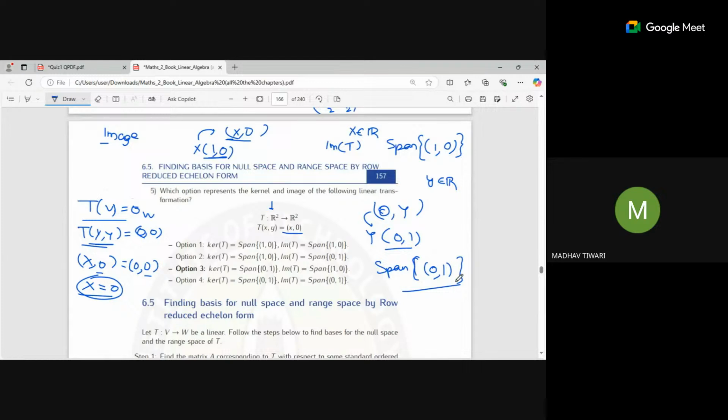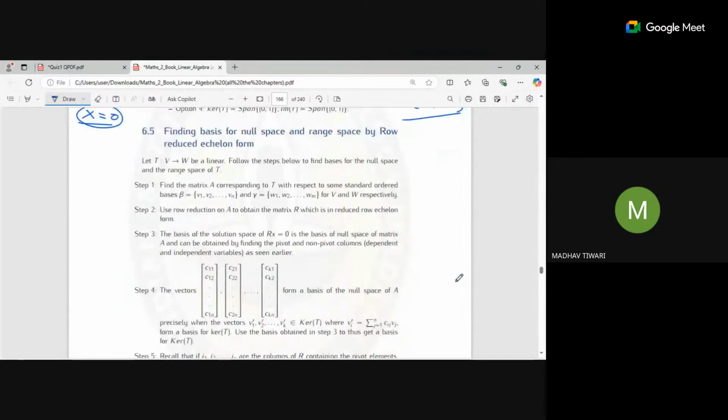Next is finding a basis for the null space. How do we find a basis for the null space? By using reduced row echelon form. Means by first finding the matrix representation for the linear transformation, and then using that matrix to find the basis for the null space. So you can see here we are given a transformation from V to W. After that, we have to find some standard ordered bases, where beta is given like this and gamma is given like this. Then use row reduction to obtain the matrix R, which is in reduced row form.